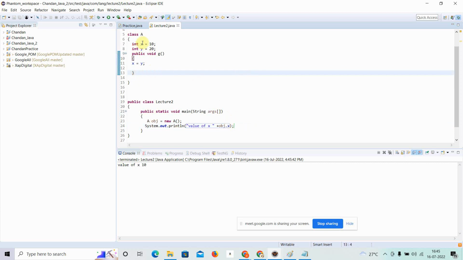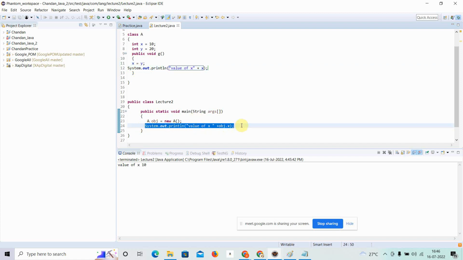No, sorry, I'm directly accessing the global variable. Let me access the g. I'm accessing the global variable. Value of x is equal to plus x. Okay, so here I am accessing the value of x. So it will call the global variable. You can see it's printed 10.